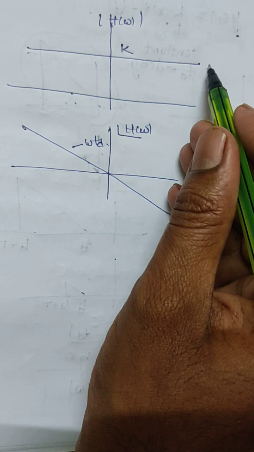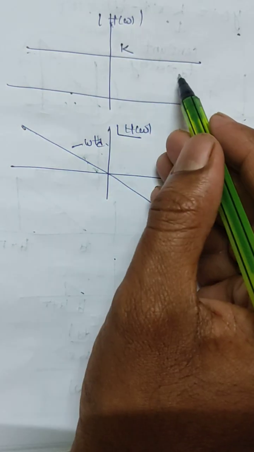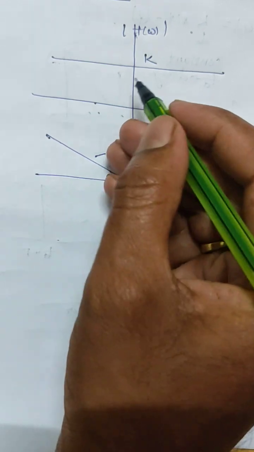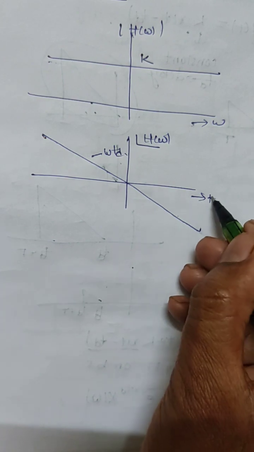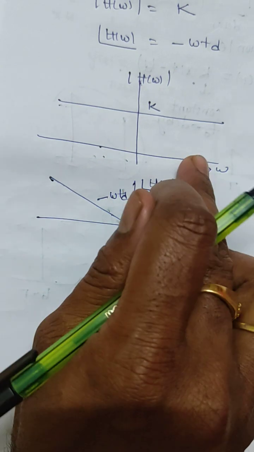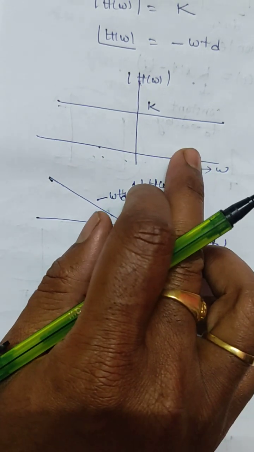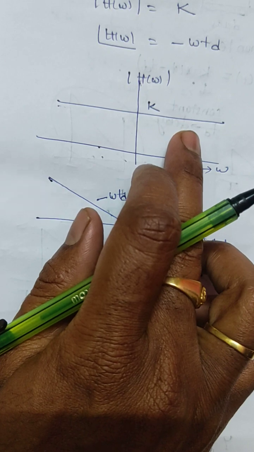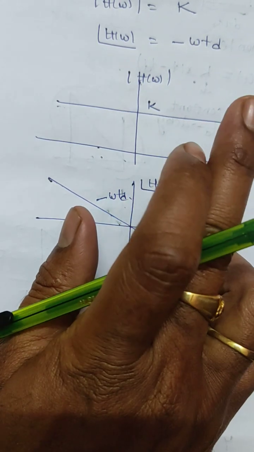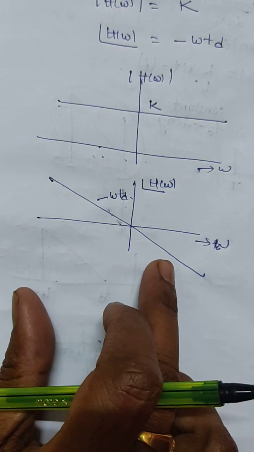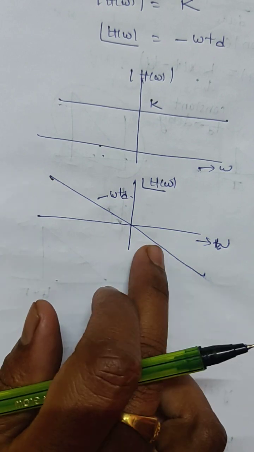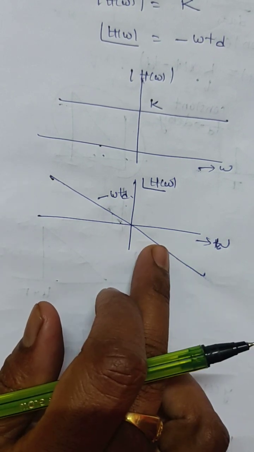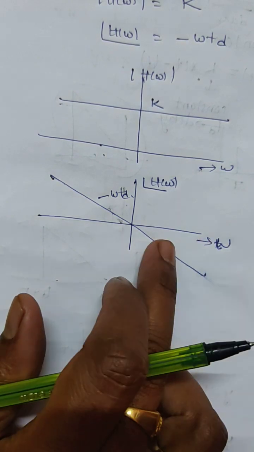All the frequencies of the input must undergo the same amount of amplification or attenuation, and all the frequency components must undergo the same phase shift, for the system to be distortionless.